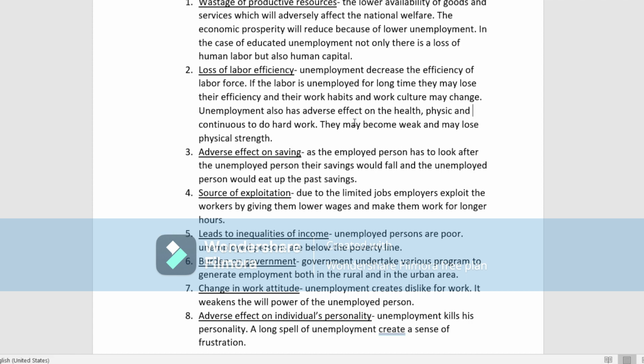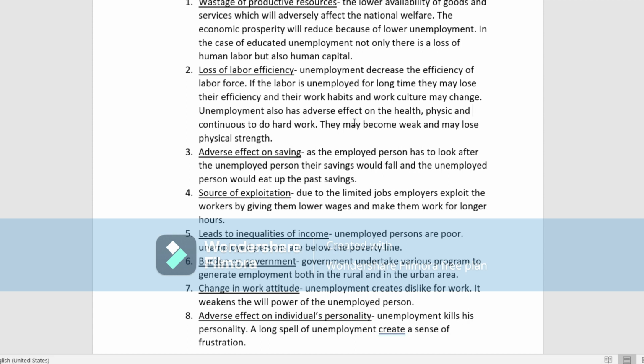Also, unemployment will have an adverse effect on health. Physical fitness and the continuous nature of working hard will also be lost, because your habit will change. At that time you will not be willing to do the work. Your nature of work will change. They may become weak and can lose their physical strength.